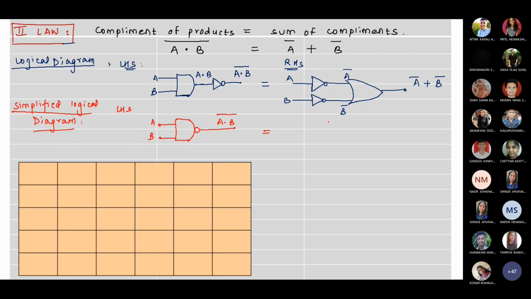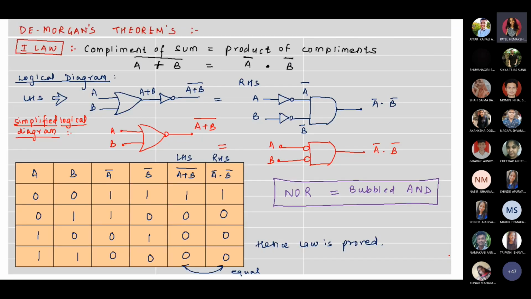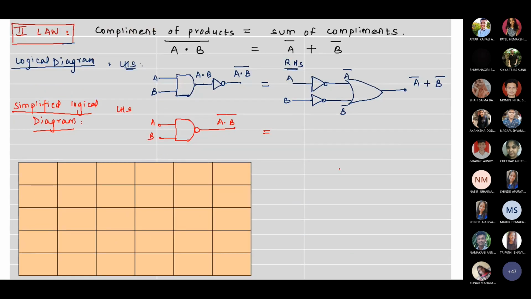A and B bubbled will come. What was this? NOR is equal to bubbled AND. So if we put bubbles in the inputs of an AND gate, it is called a bubbled AND. So here similarly, an OR gate with bubbles, a bubbled OR. Very good.